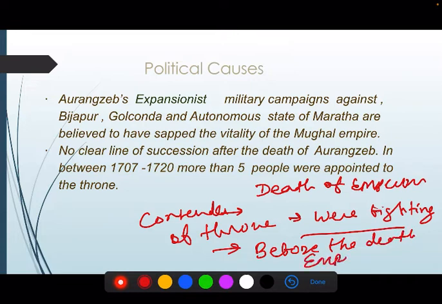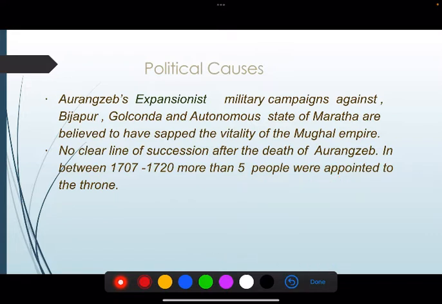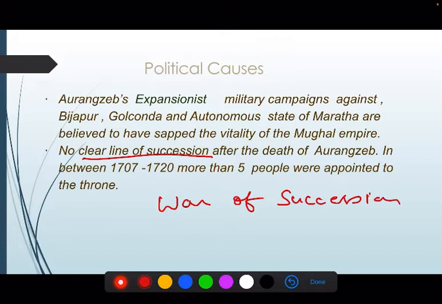The emperor was assigning a successor, but there was no policy about who would become king or emperor after the death of the present king. So this lack of a clear line of succession caused war of succession among different contenders.